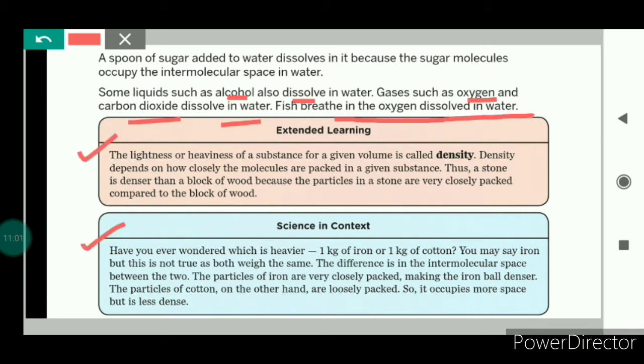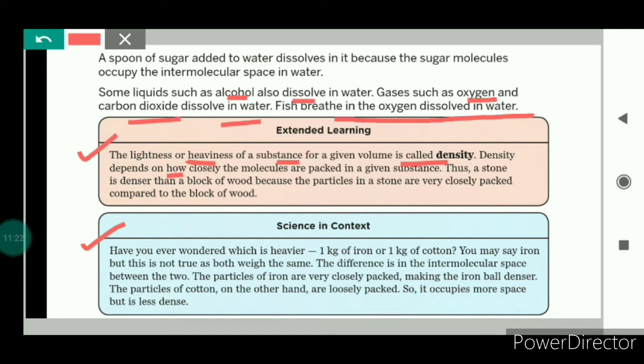Let us see some extra knowledge here. The lightness and heaviness of a substance for a given volume is called density. Density means the lightness or heaviness of a substance for a given volume. The density depends on how closely the molecules are packed in a given substance.